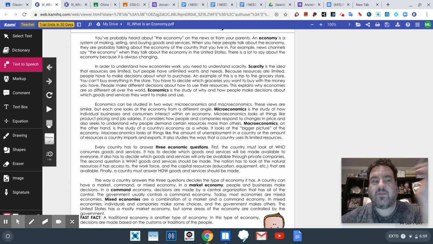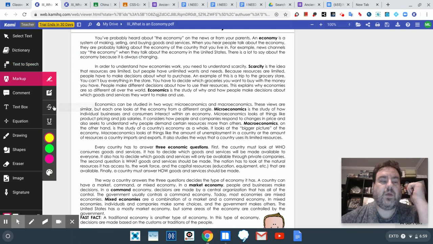Okay, so that's one of the features that you have there. You can also mark this up, like you can use a highlighter, which can help you to mark certain parts that were important to you that you could remember later on.